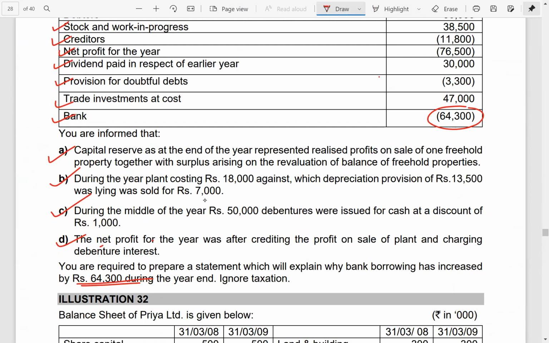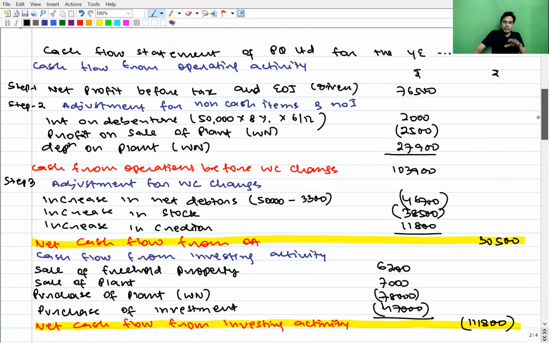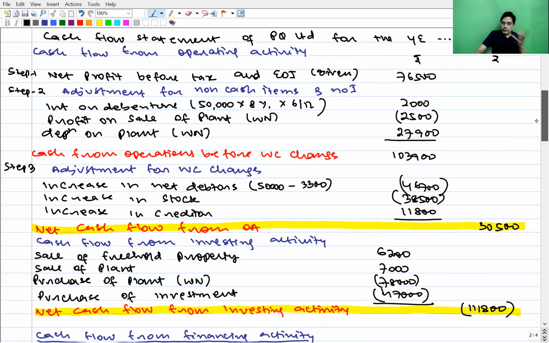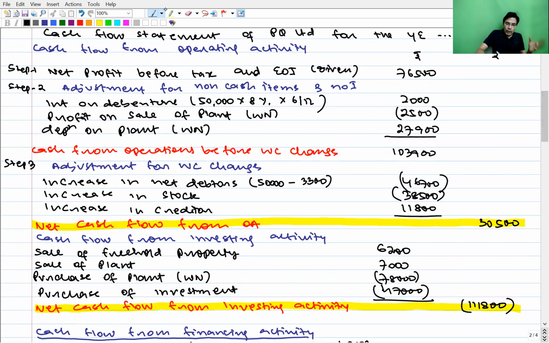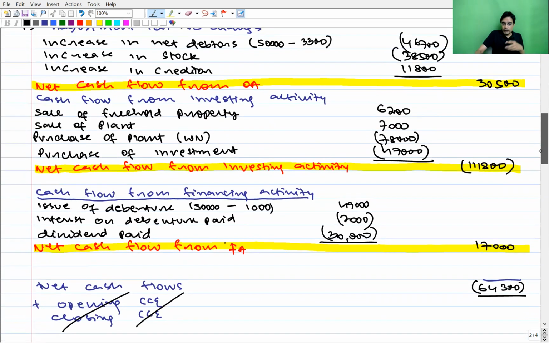So this cash flow statement will serve as an explanation. It will tell us that operating activity generated cash of 30,500, investing activity used cash of 1,118,000, and financing activity generated cash of 17,000, because of which there is a movement of 64,300 in the opening and closing balance of bank.